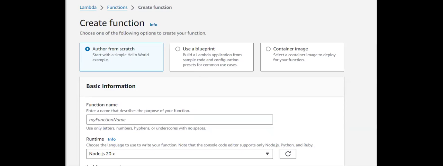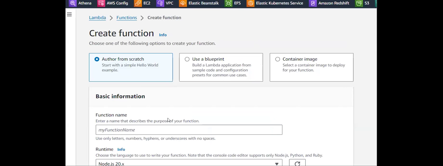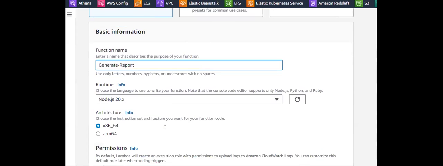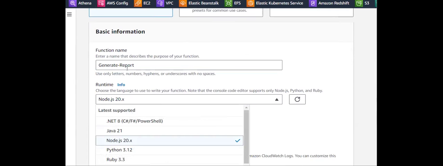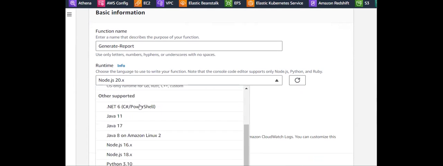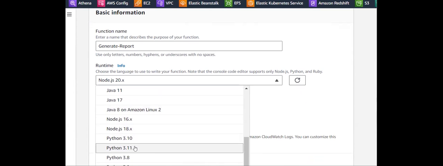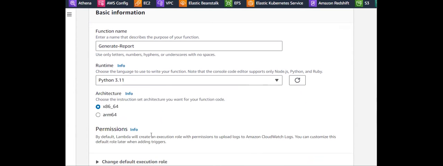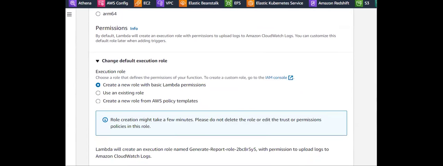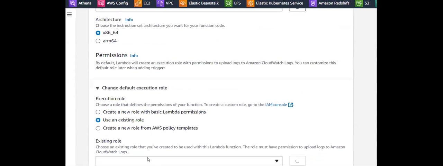There you need to provide the details related to your Lambda function. First I want to create the Lambda function for generating the report. In order to identify that Lambda function easily, I'm providing the name generate report. Now I want to write Python 3 code, so I selected that. In order to generate the report and store it in S3, it first requires permissions, right? Yes, so I'm providing that. I configured this role previously as well.